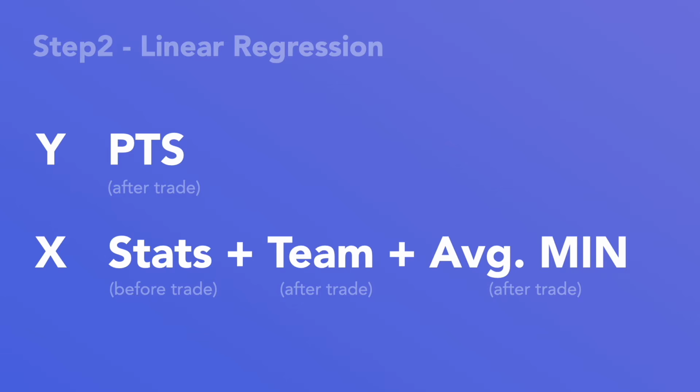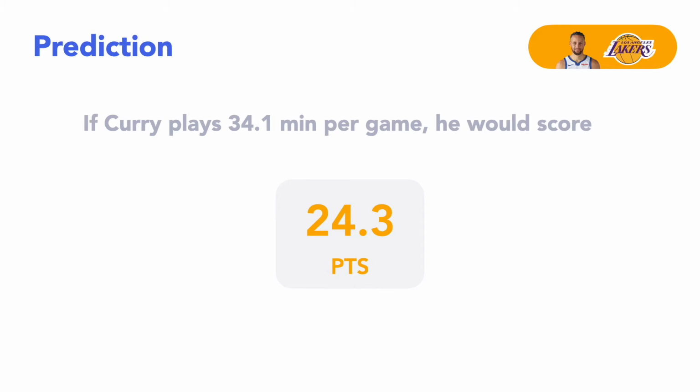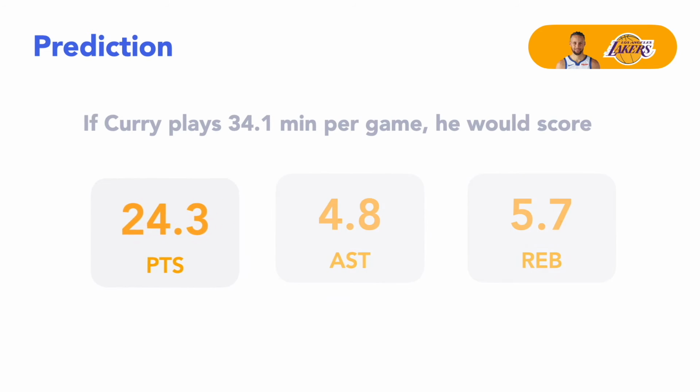Additionally, it turns out we can easily predict other statistics by changing the Y variable in our model. We went ahead and trained two models that predict assists and rebounds. Now there's more information about Steph Curry's future performance if he joins the Lakers. For 34 minutes per game, in addition to 24 points, he can get 5 assists and 6 rebounds.